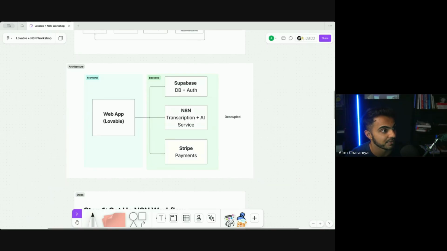Can it integrate into Google Maps? Absolutely, yes. Everything can integrate into Google Maps. We have a few people building map-based applications.